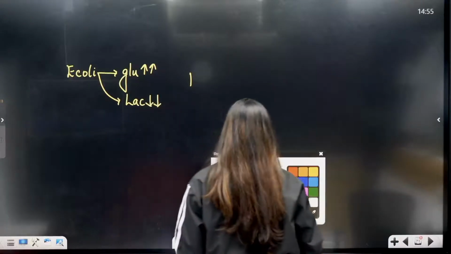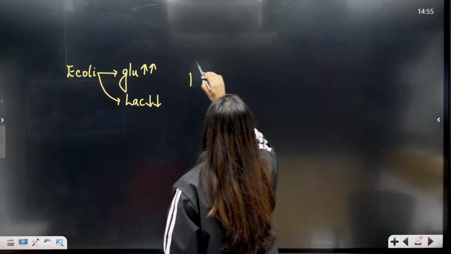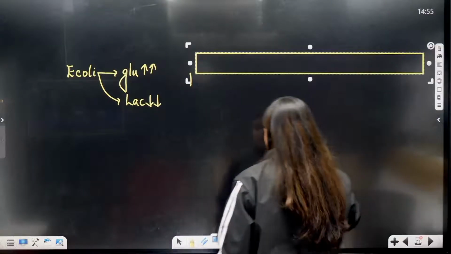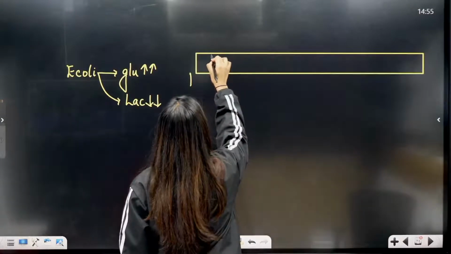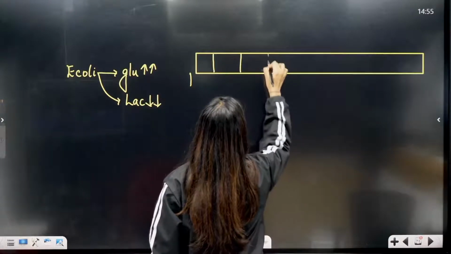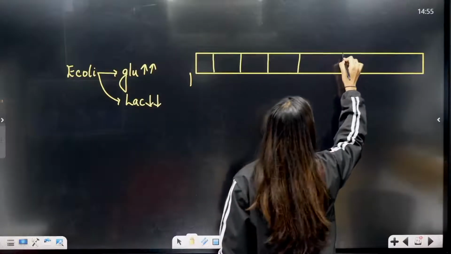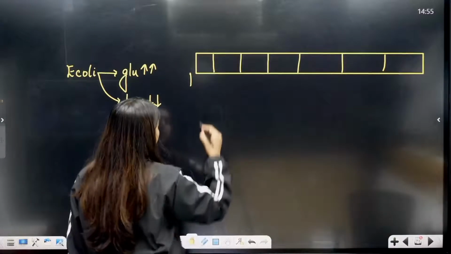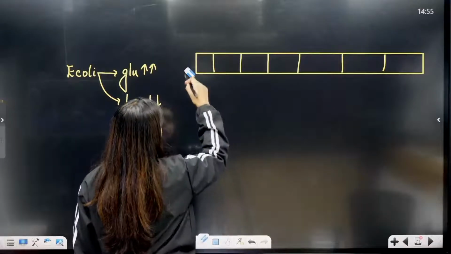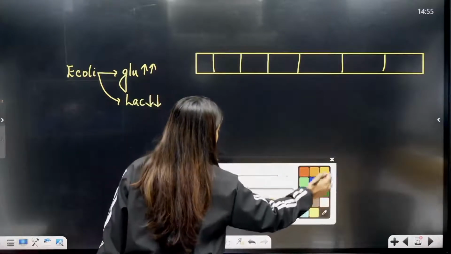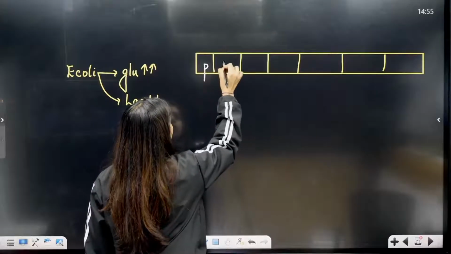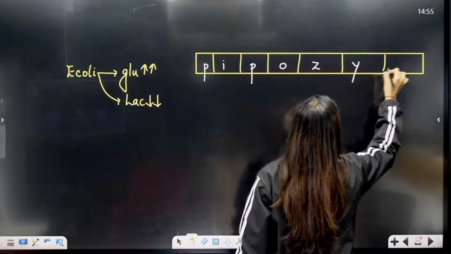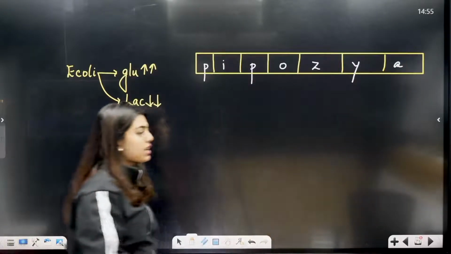draw it like this slowly. So 1, 2, 3, 4. Okay, this is your thing, P, O, Z, Y, A. This is the lac operon.